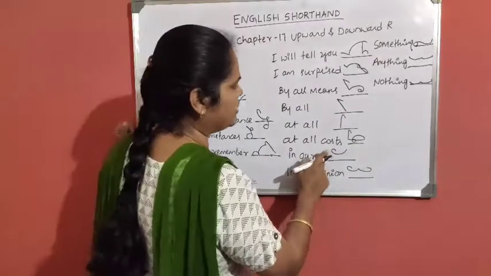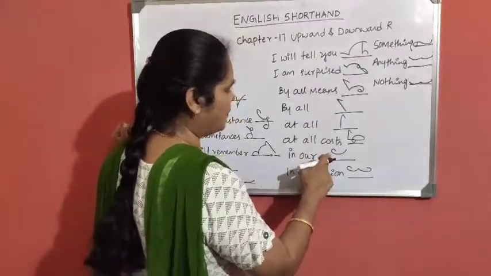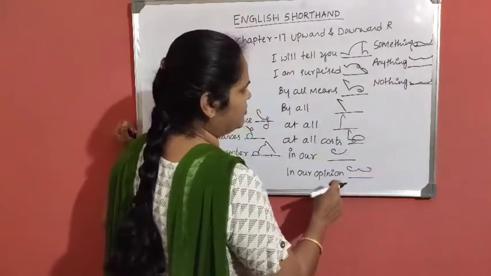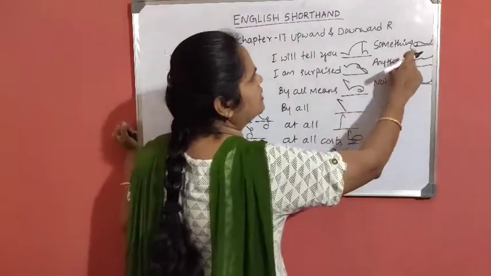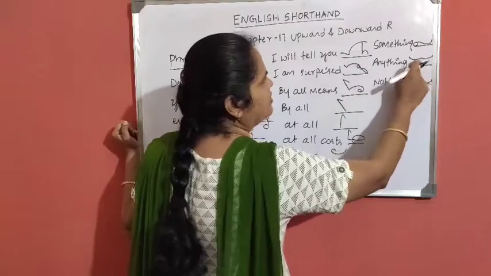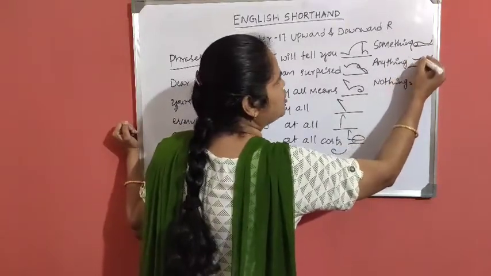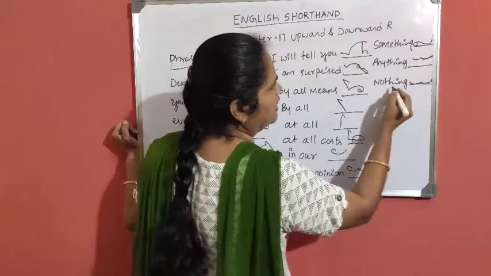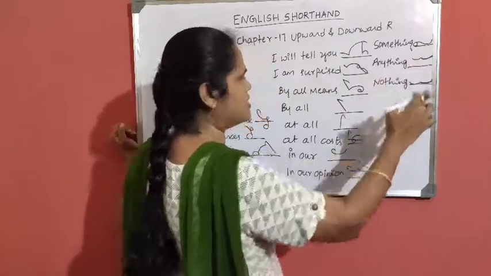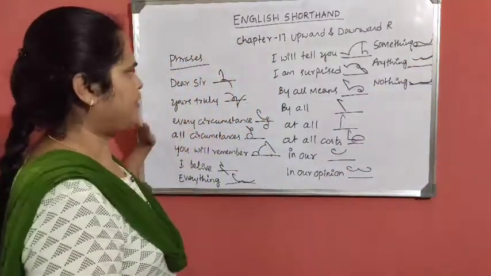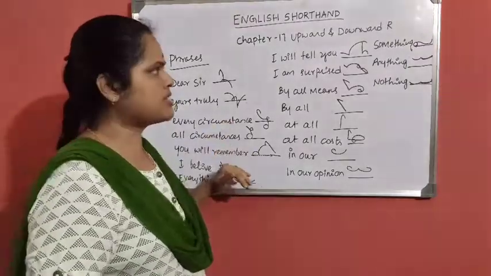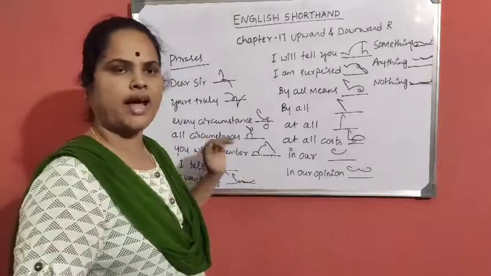In our: N with R hook, this becomes ner, above the line. In our opinion: ner, again N with N hook. Something: circle is M, thing, ing. Anything: N and ing. N is a light stroke and ing is a dark stroke. Here nothing: N light stroke and ing is dark stroke. This is on the line, this is above the line. These are the phrases. I'll conclude today's class with these phrases. Please practice the phrases and grammalogues regularly.